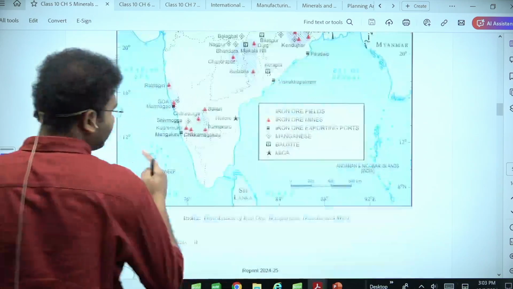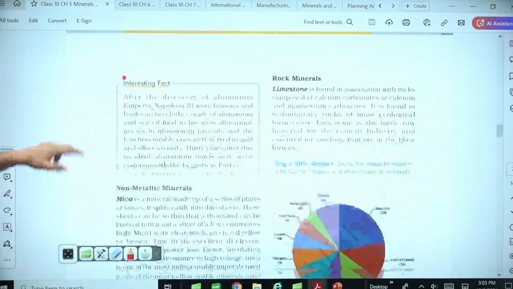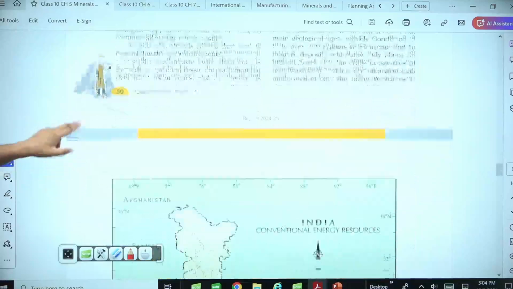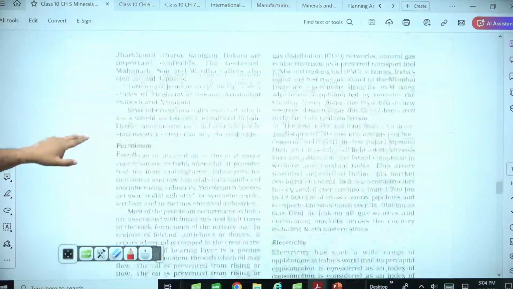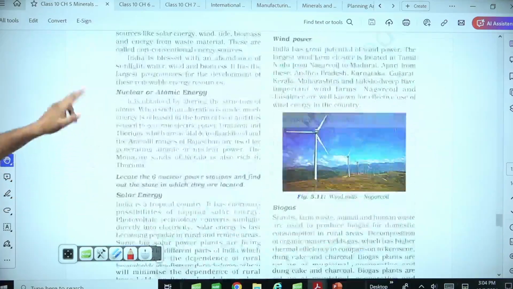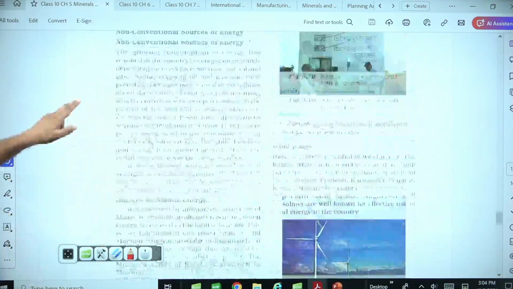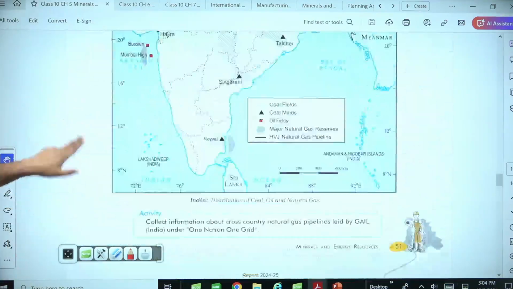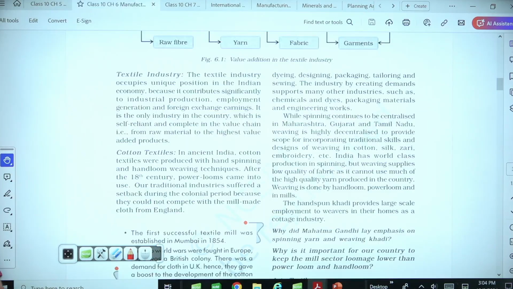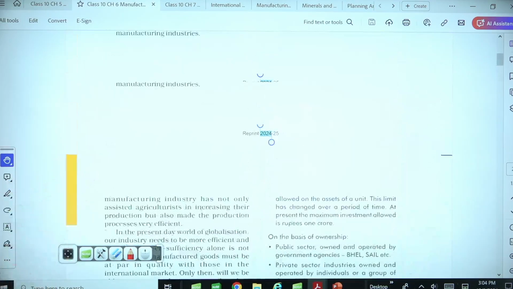But now let's go to the important minerals such as bauxite. Let's go and look into the bauxite as well as other minerals in detail. Okay, let's look into the other minerals in a little more detail. We'll be studying them. Right, now come to class 6. Let me first show you what exactly is written here. It is all about industries.